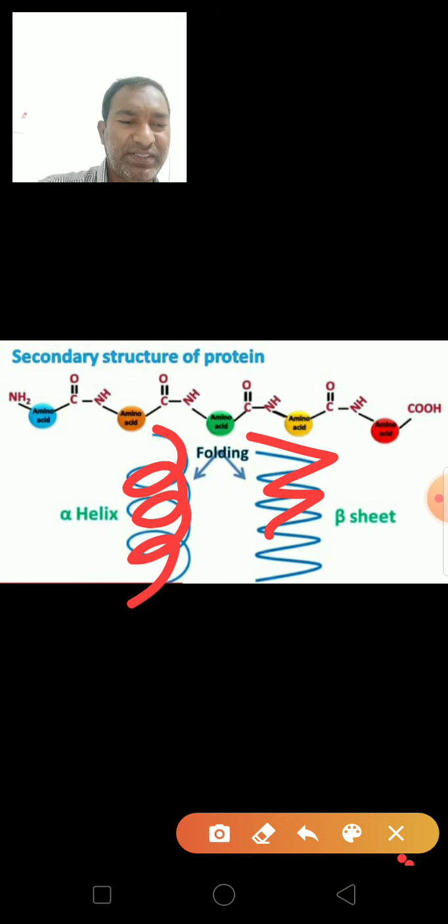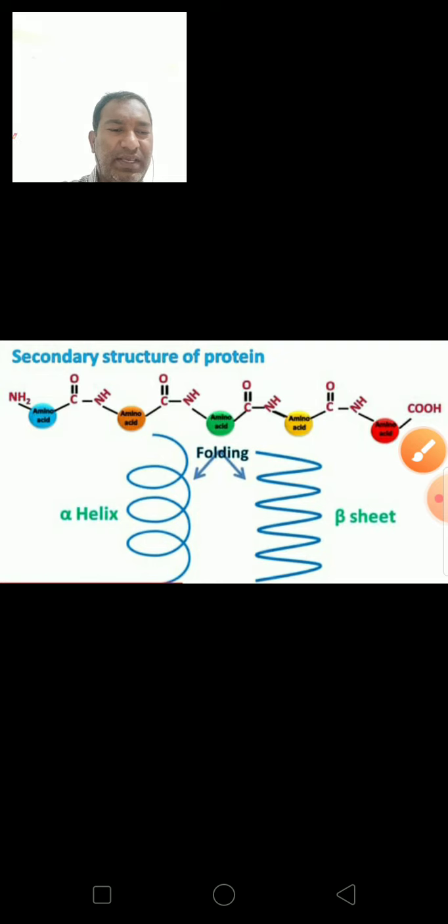The alpha helix is the most common structure of proteins, and the protein attains a spherical shape or spherical state, such that the side chains of amino acids remain outward. Alpha helix is stabilized by hydrogen bonding.